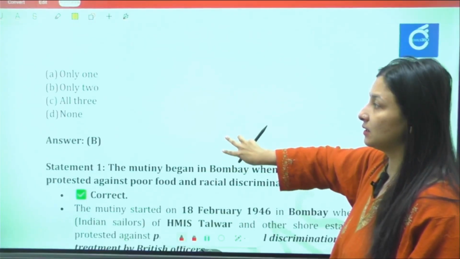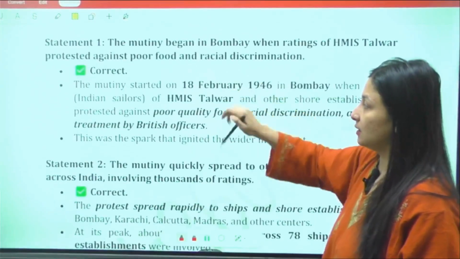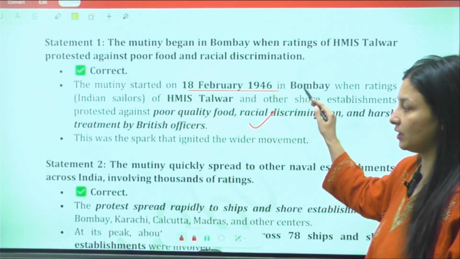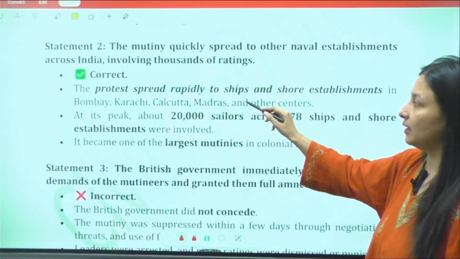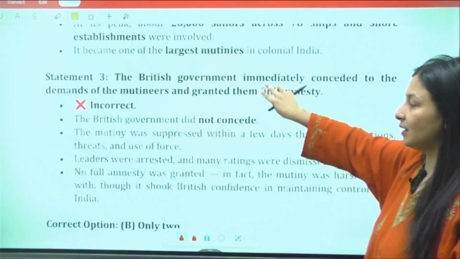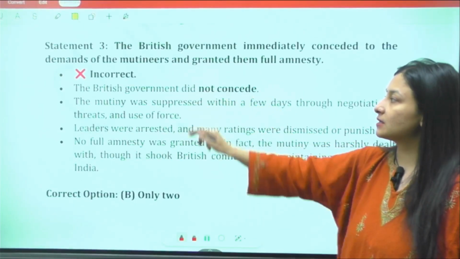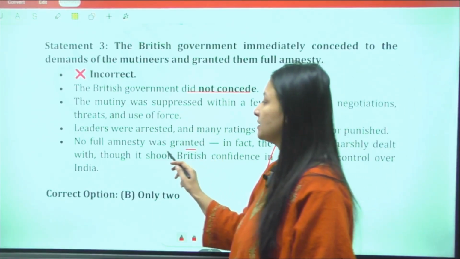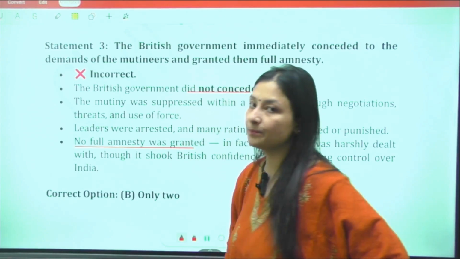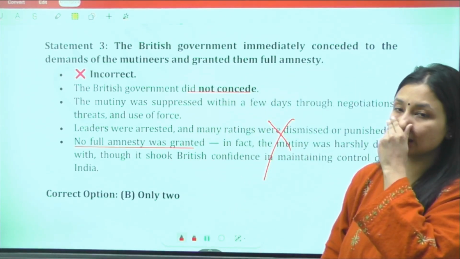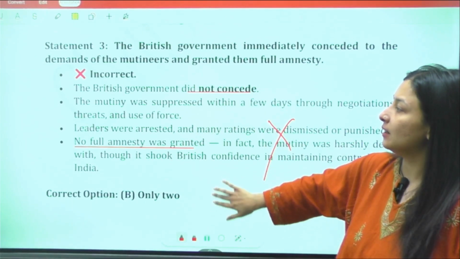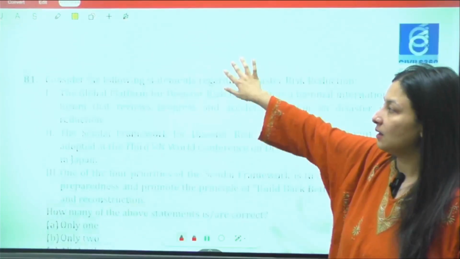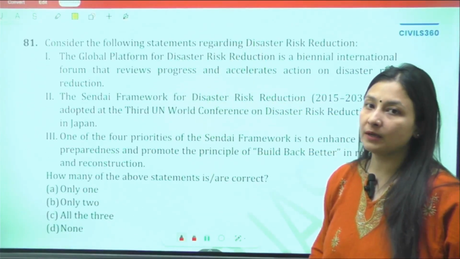First of all, it started on 18 February 1946. This is absolutely right. Second statement, it spread. It is absolutely right. But the British did not concede over here, and no amnesty was granted. In fact, this time the British government had come to the realization that they were losing complete power in India. Is it clear?